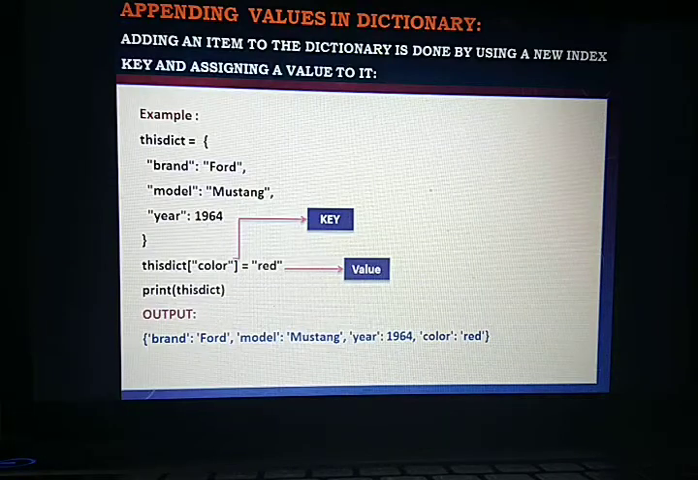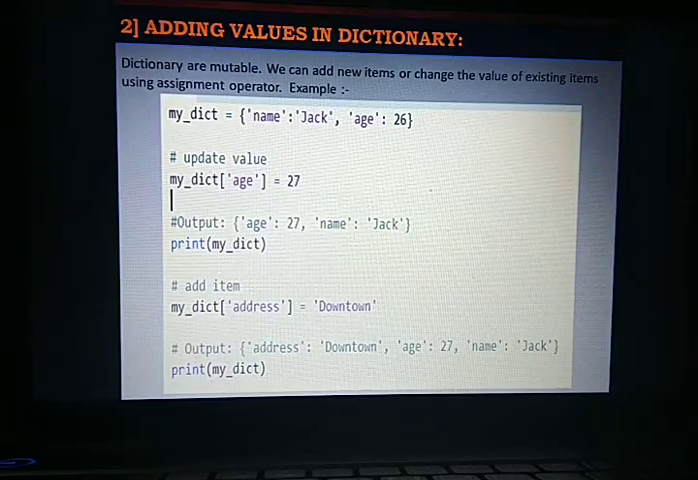How can we append a value in a dictionary? Suppose there are three keys, brand, model and year, which have the values Ford, Mustang and 1964. Now we want to add one more pair in the dictionary. Then just write the name of the dictionary, square bracket, write the key color and assign the value. So it will automatically be added into the dictionary. Now a few more examples of adding values in a dictionary. First you can write the key and its value, then another key and its value.